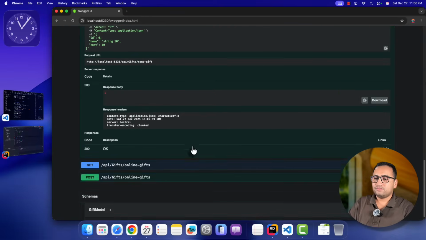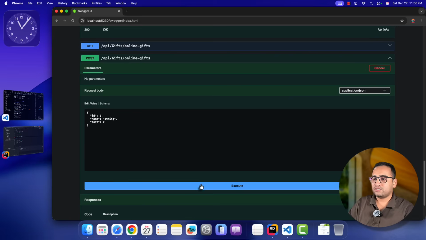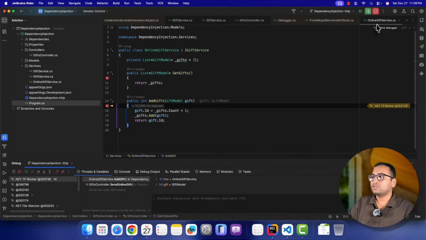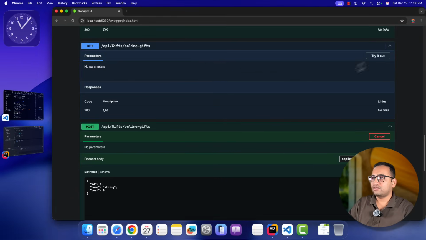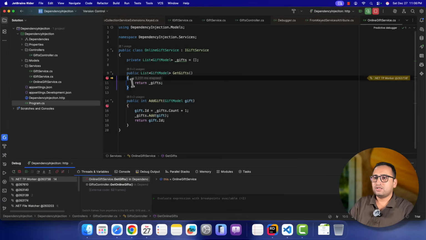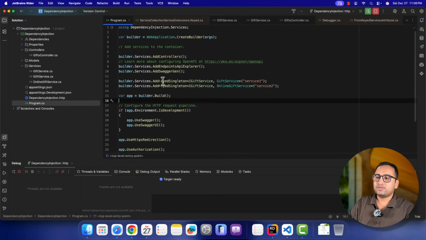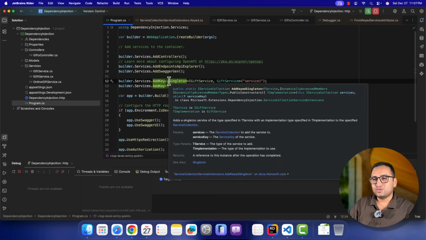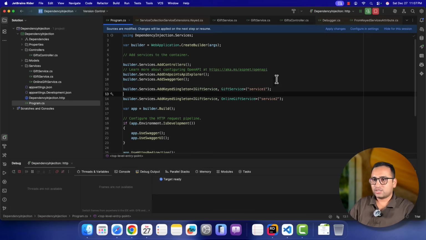Perfect. Now the same we can test over here, this second also. Click on this, try it out, add any data, execute. We are hitting this online gift service. Really nice. Go back over here, get the online gifts, click here, execute this button. You can notice we are still getting the data. If I go back to my program.cs class, and over here, remember that we were having some other ways to add this dependency injection over here. So this time you can use that approach using the new service descriptor. You can pass this unique key over here. And if you want to try that, let's do it.